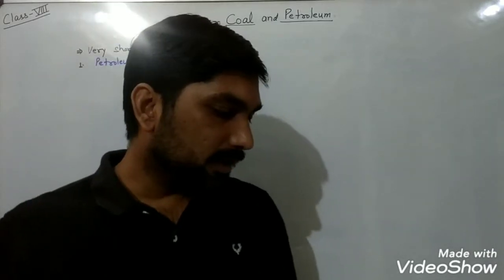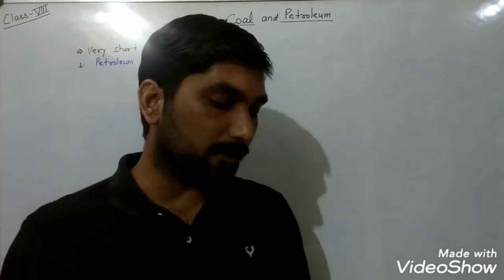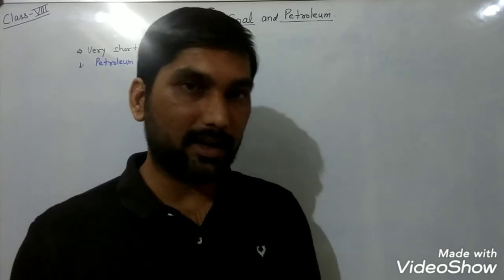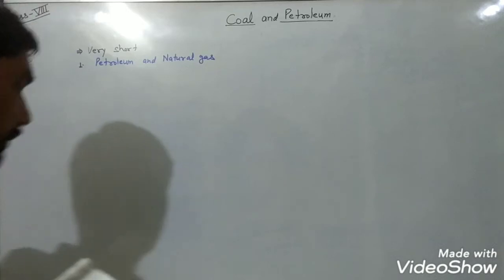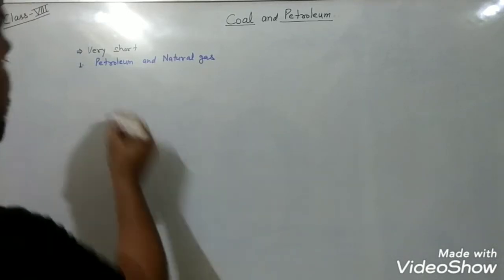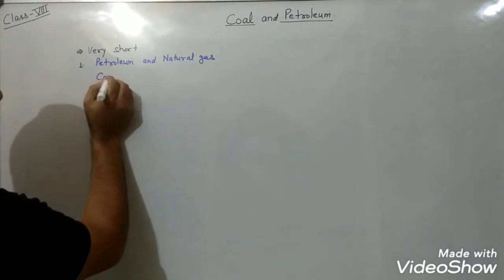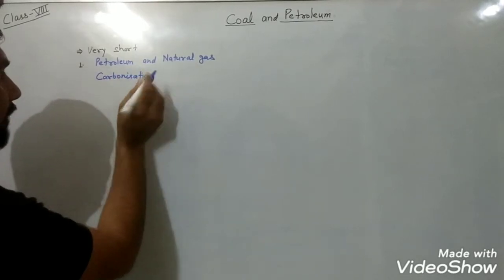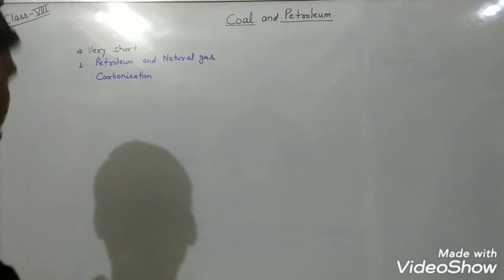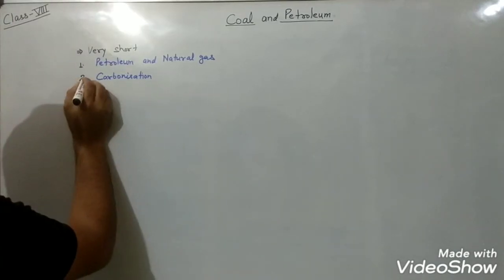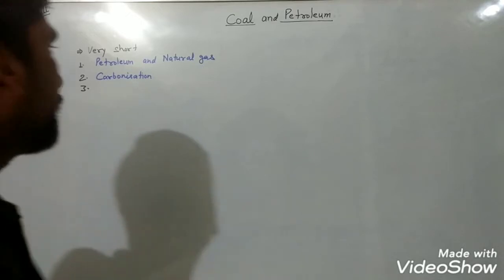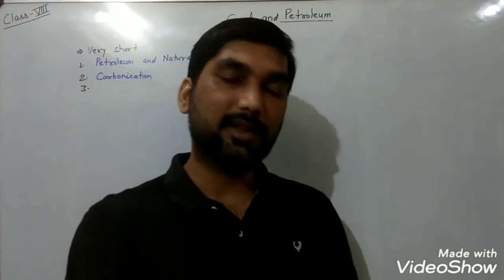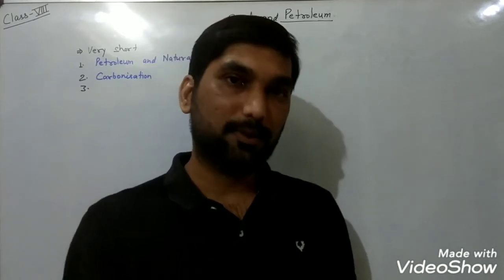Now the second question: name the process of slow conversion of wood into coal under high temperature, high pressure and in the absence of air. So you have an idea that this process is known as carbonization. Carbonization is a process of slow conversion of wood into coal due to the action of high pressure and temperature deep inside the earth, and this is a very slow process which occurs over millions of years.